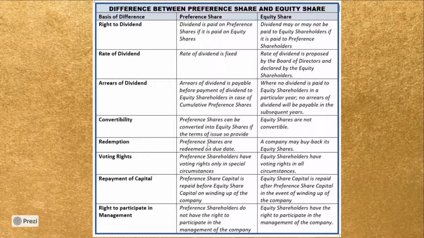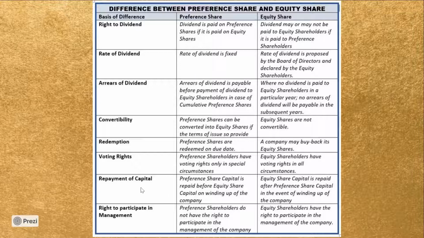Redemption. Preference shares are to be redeemed on due date, and the repayment of equity share capital is termed as buyback. So a company may buy back its equity shares. On the basis of voting rights, preference shareholders have voting rights only in special circumstances. Equity shareholders have voting rights in all circumstances.